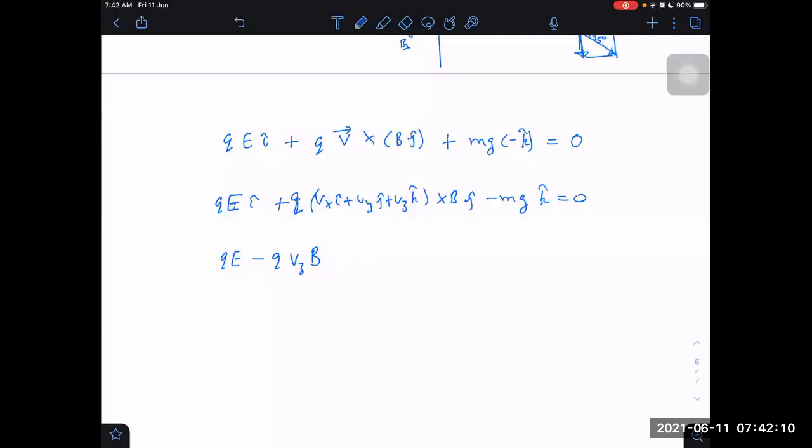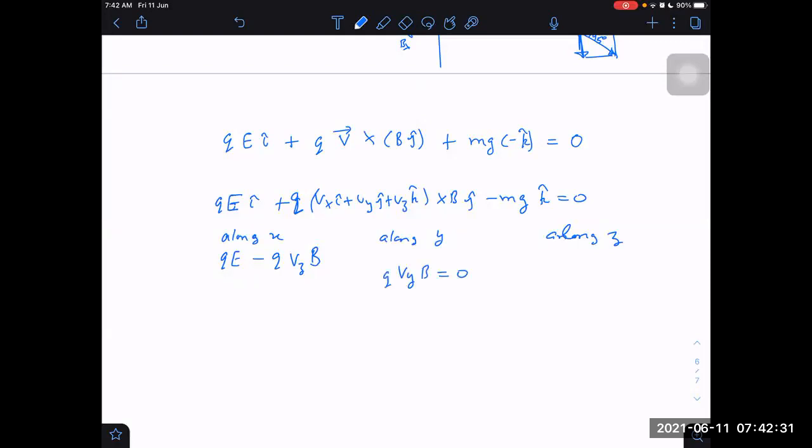Similarly, along y. Is it 0? Let me check once. There is nothing here, nothing here, so only one term remains, and that should definitely be 0. So I can say Vy into B should become equal to 0.